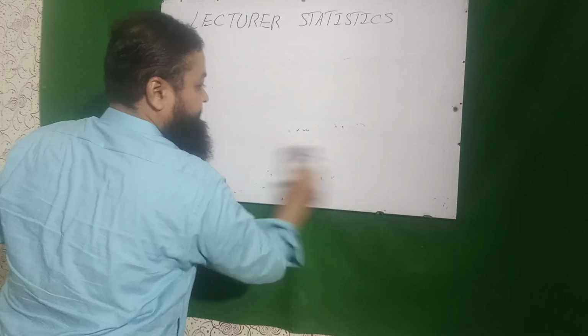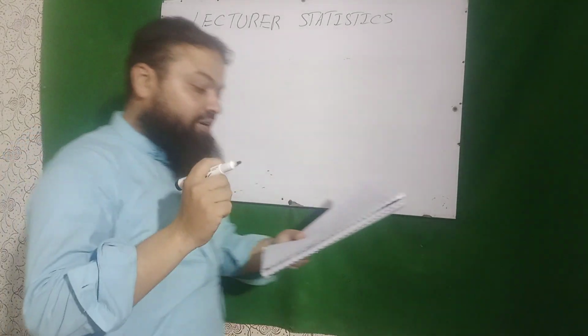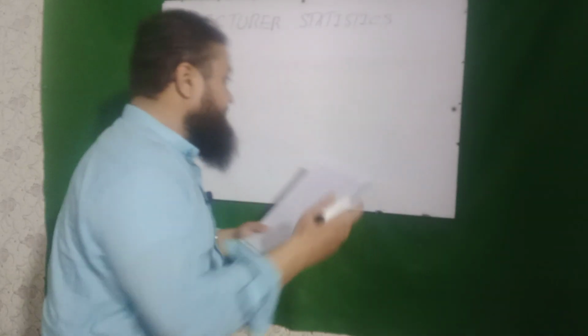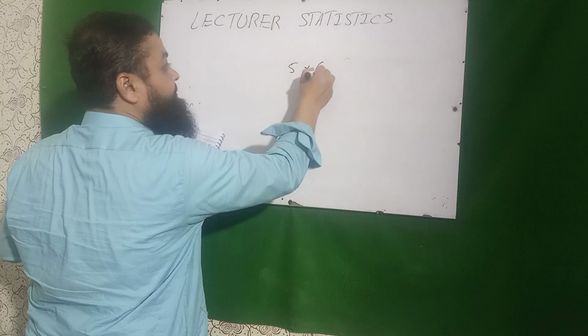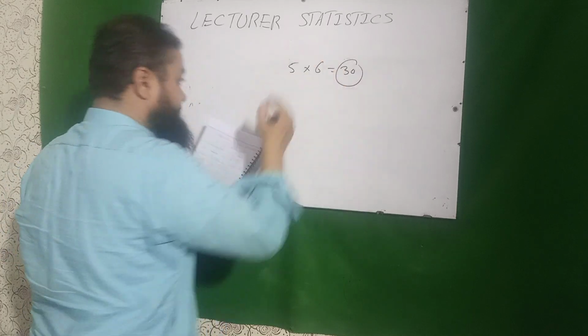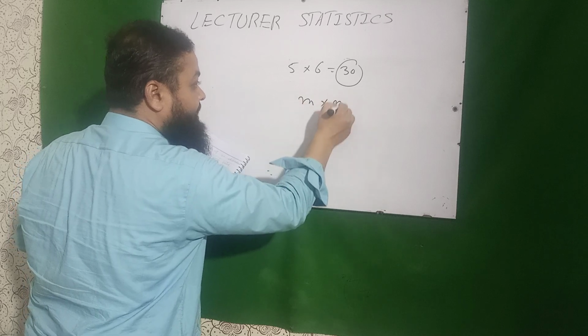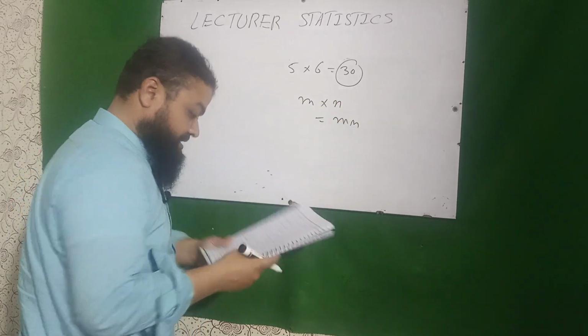Next question is, if there are 5 columns and 6 rows in a table, there will be dash cells in the table. 5 multiplied by 6, 30 cells will be in the table. Actually the formula is m, number of rows, multiplied by n, number of columns, mn.